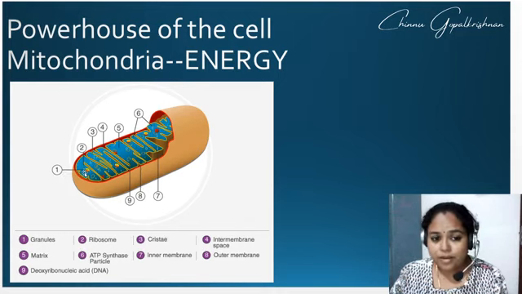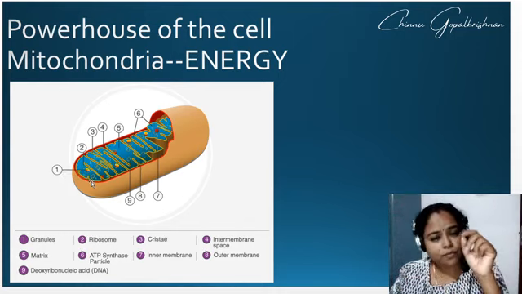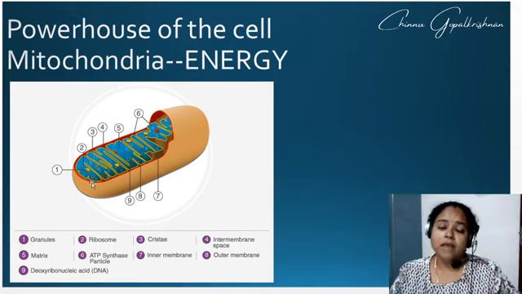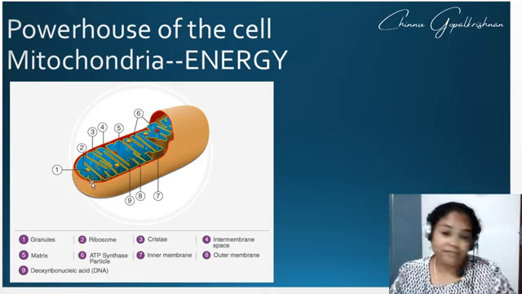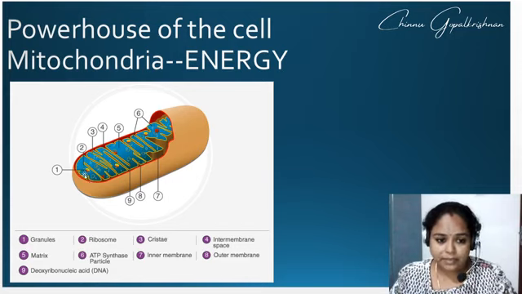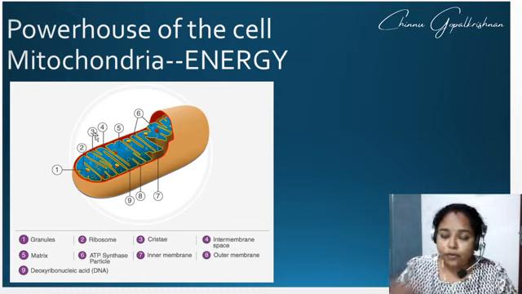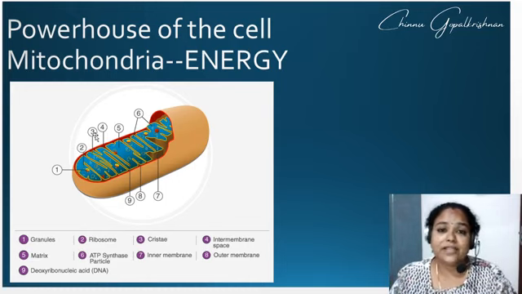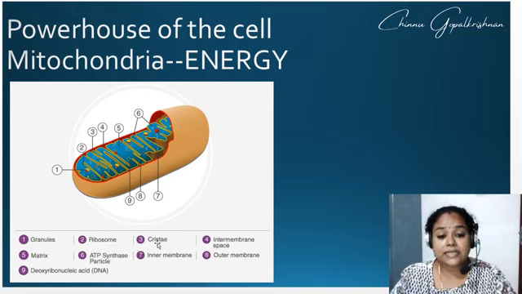The first one, you have tiny granules. Granules are tiny ball-like structures which can have many different functions. Next, number two, we have the ribosomes. So mitochondria have their own ribosomes. The third one, the folded structures within the mitochondria, are called the cristae.